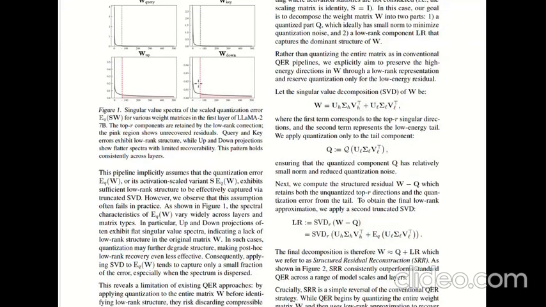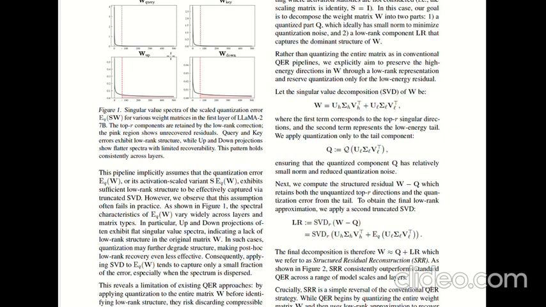we can see here that the authors identify a fundamental flaw in the current state of the art methods like REST-LoRa and QERA. These methods typically quantize the full weight matrix first, calculating Q equals quantize of W, and then attempt to approximate the error using SVD. The author argues, if you look at figure 1, you can see the singular value spectra of the quantization error. In layers like up and down projection, bottom row, the error spectrum is flat. This means that structure is destroyed by quantization before we try to save it.